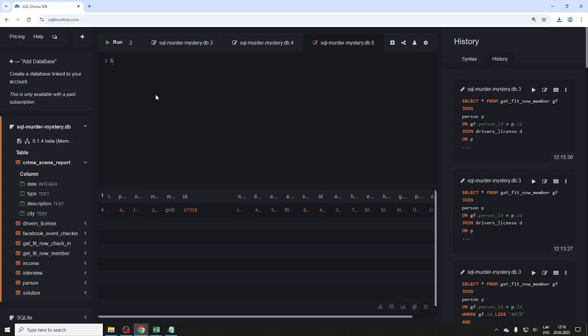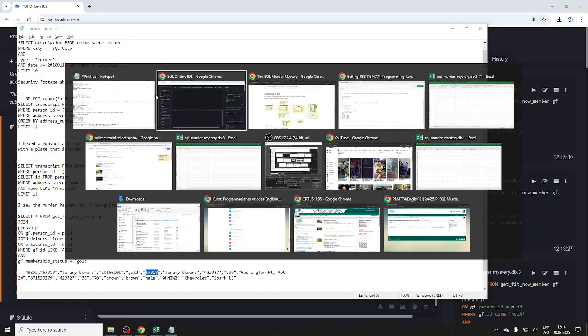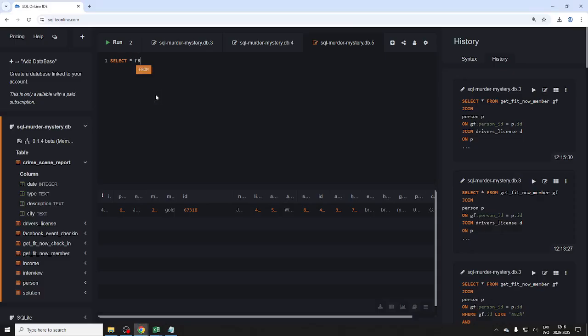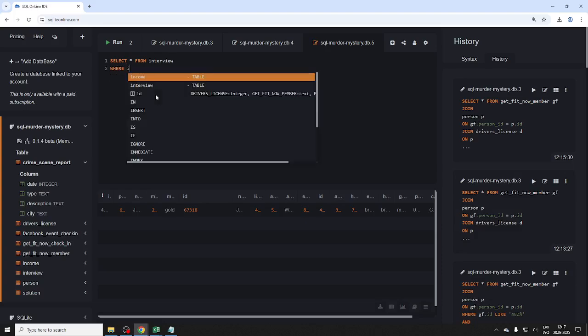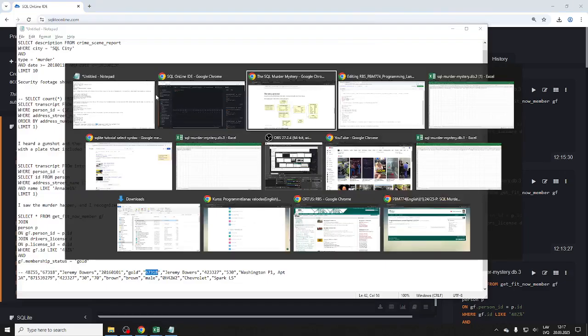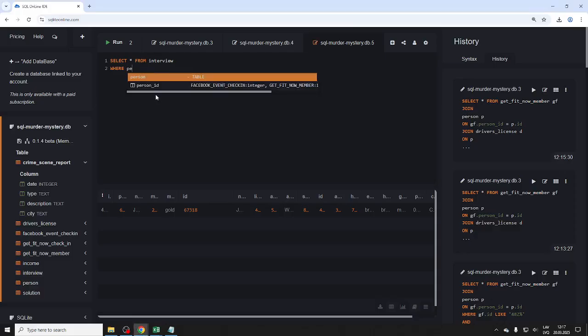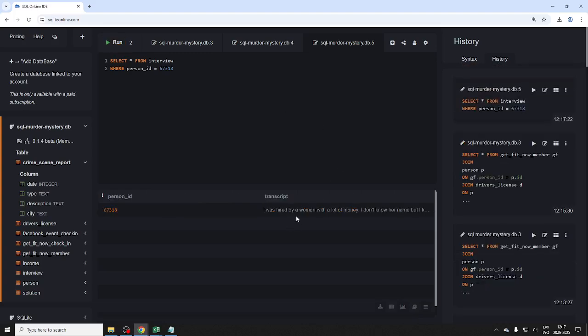So select from interview where ID, I believe, or person ID. Person ID, yeah, person ID equals this. Let's take a look. Yes, all right. We got somewhere.